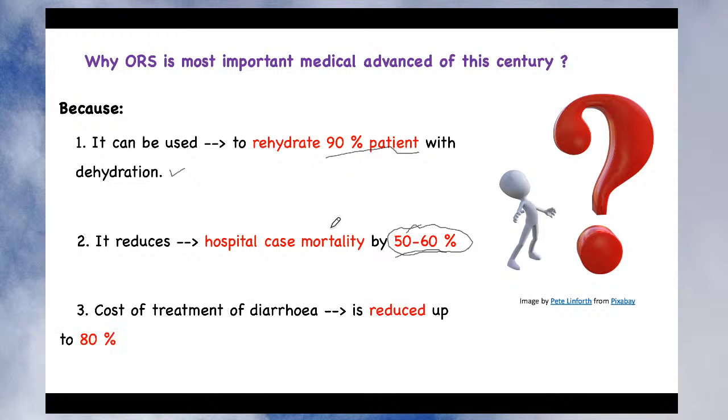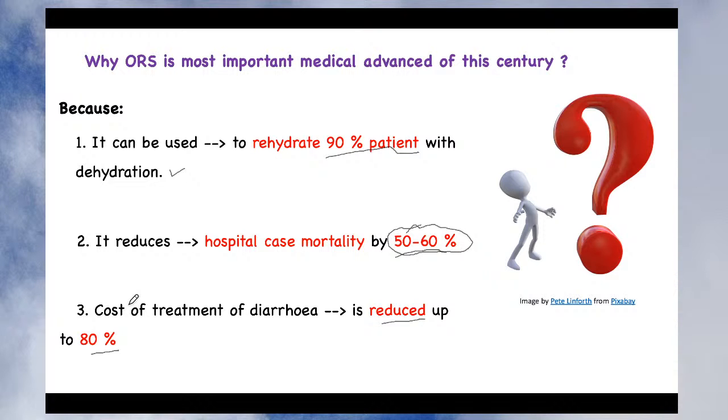The third thing: the cost of treatment of diarrhea is reduced by up to 80%. Very important, when water is absorbed into the blood circulation from the small intestine, it also reduces the consistency of the stool. Instead of fluid stool, the stool becomes semi-solid, because glucose takes sodium into the blood circulation, and water goes along with the sodium.